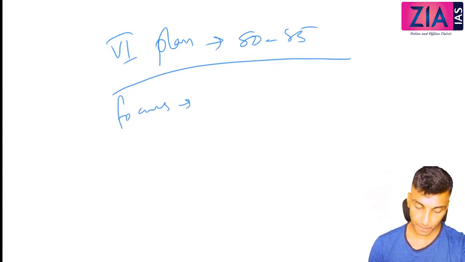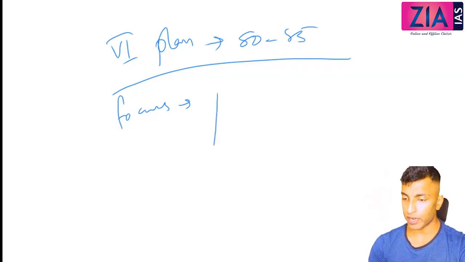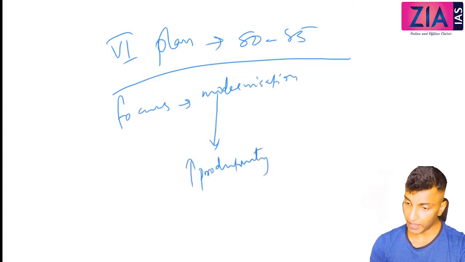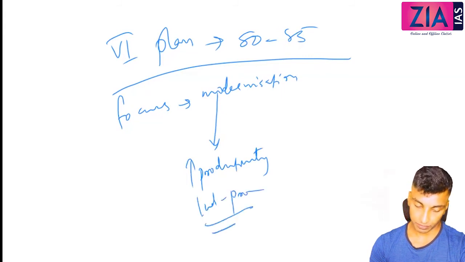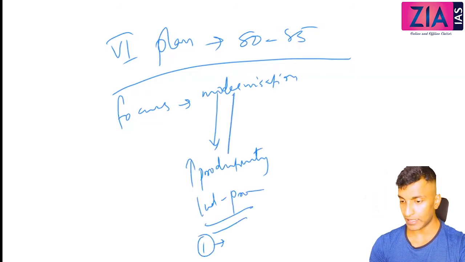Modernization. The main idea of modernization is basically to improve productivity. Especially which productivity? Industrial productivity. Okay, so in that context, some other programs also we need to discuss, like industry. You can write under modernization, to improve productivity.